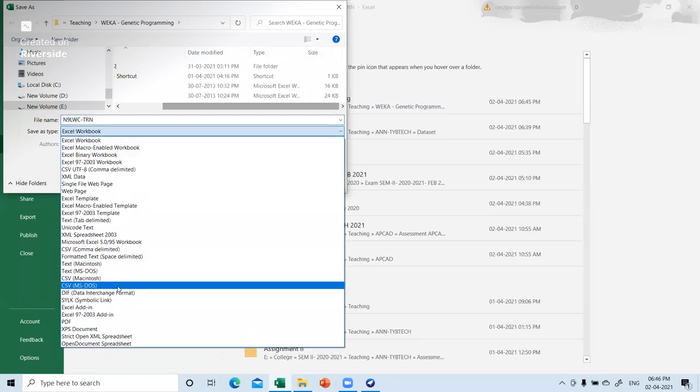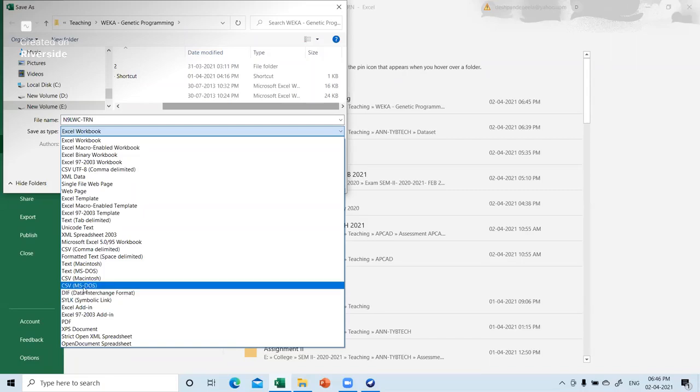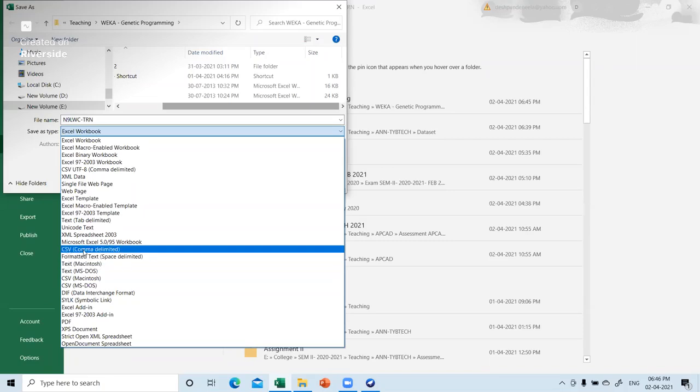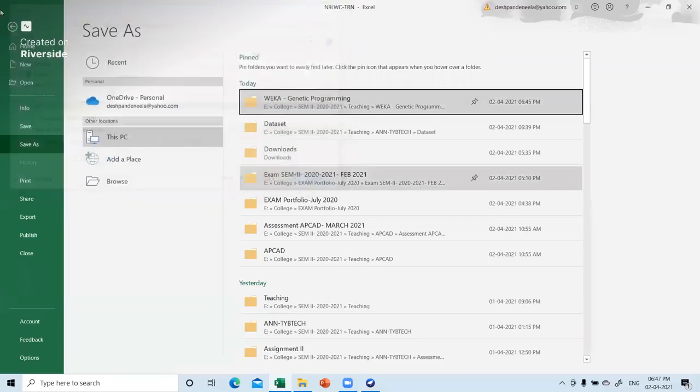CSV (MS-DOS) or CSV comma delimited, which is better. You have to save it in this format. That is mandatory, or else it won't take it.